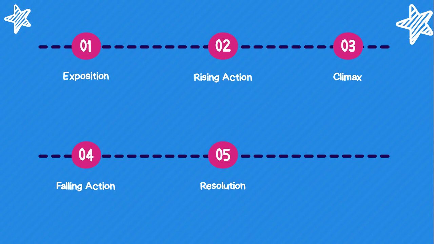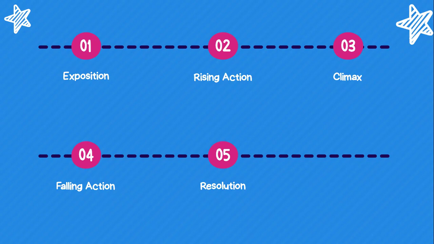The climax is the pivotal moment of greatest tension and conflict, where the outcome of the main conflict is decided and the narrative reaches its peak intensity. And the next one is the falling action.